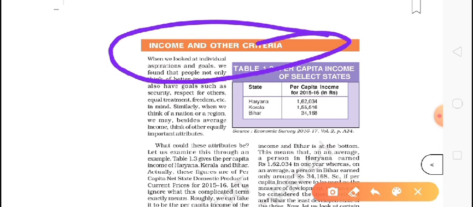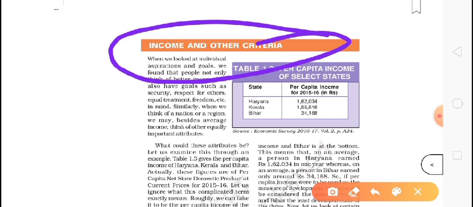As I gave you the example in the last video of America and India, America has more than $12,000 per year per capita income. Per person earns around $12,000 there. In India, this figure is only 1800. So we can see a very big gap here.